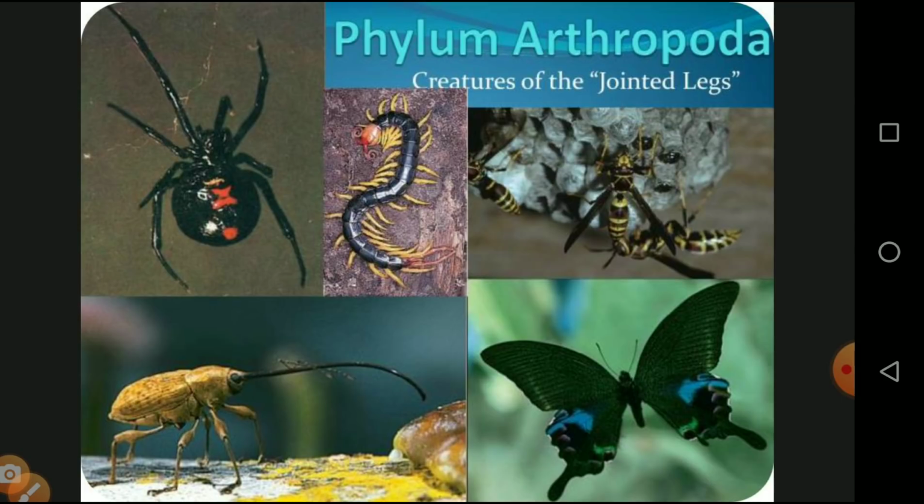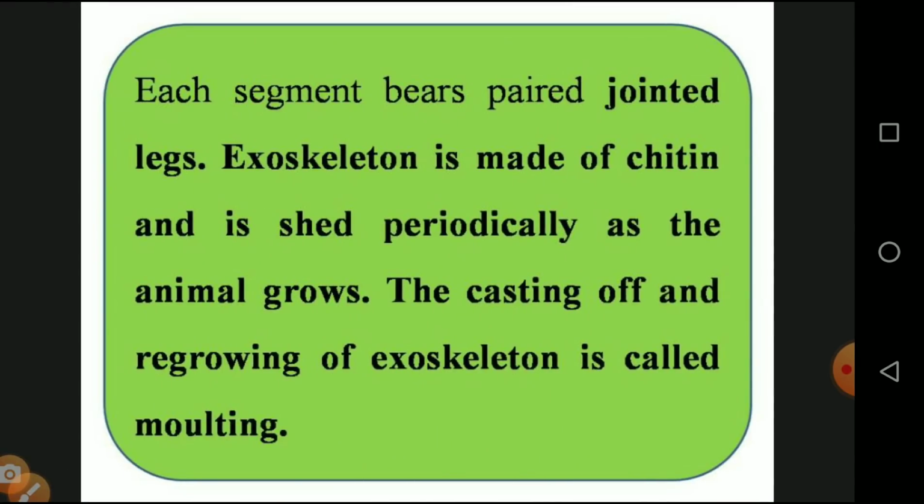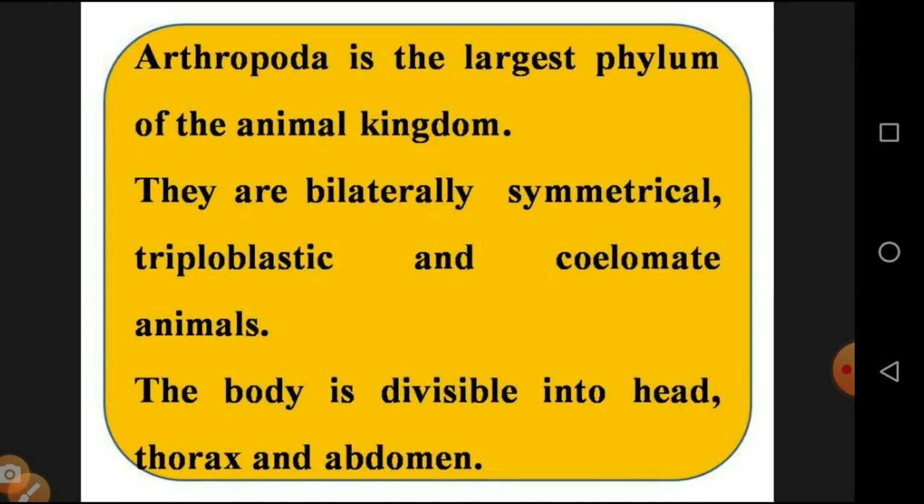It is the largest group of the animal kingdom. A large quantity of insects are available in this phylum. Now we enter into the topic. Arthropoda is the largest phylum of the animal kingdom, as I already told you, with a large quantity of organisms. They are bilaterally symmetrical, which means we can cut them into two identical halves.